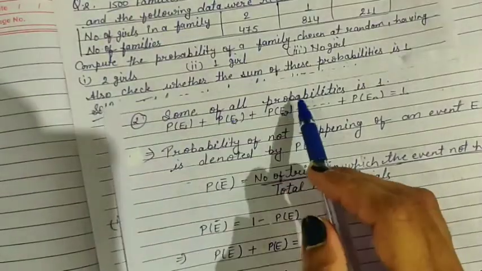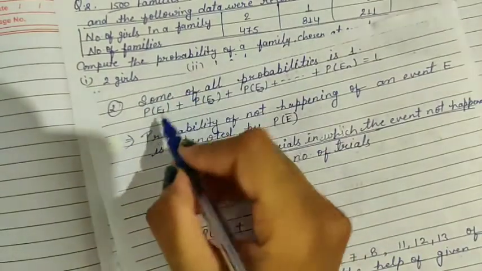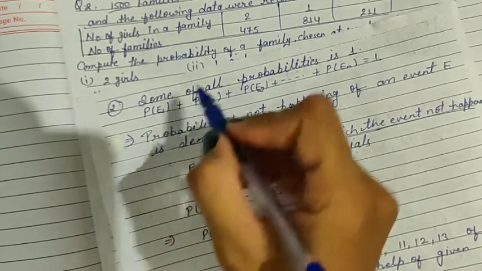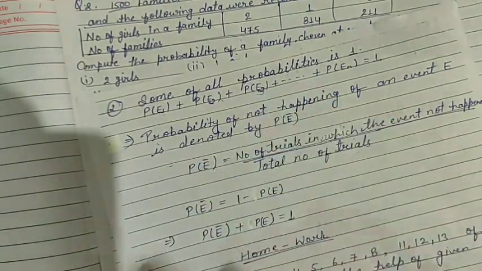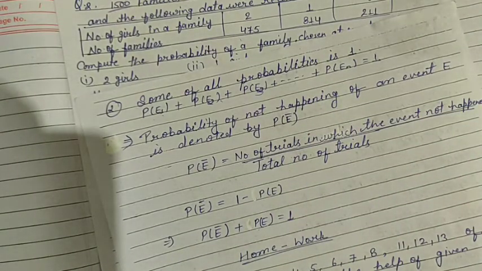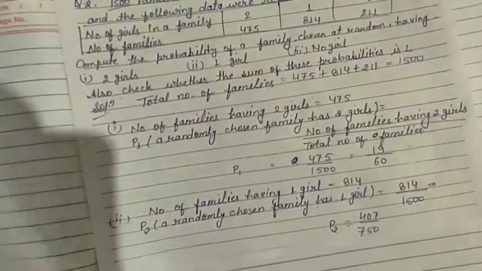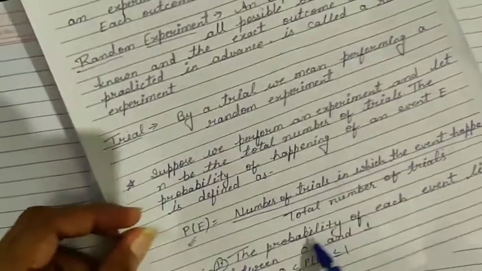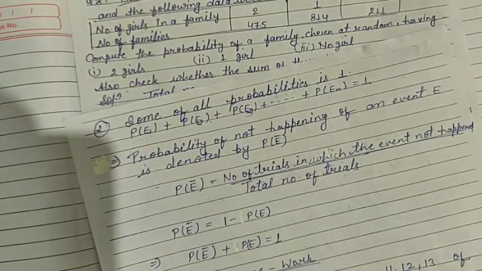And the sum of all probabilities is 1. It means probability of event first, plus probability of event second, plus probability of event third, and so on, probability of event n will be equal to 1. It means sum of all probabilities is 1. These are two important things about probability: that the probability of each event lies between 0 and 1, and the sum of all probabilities is 1.